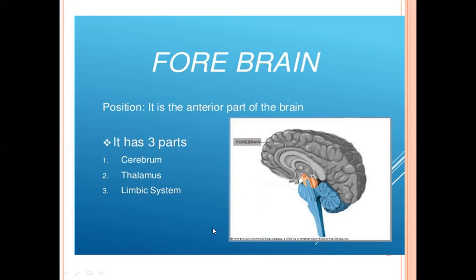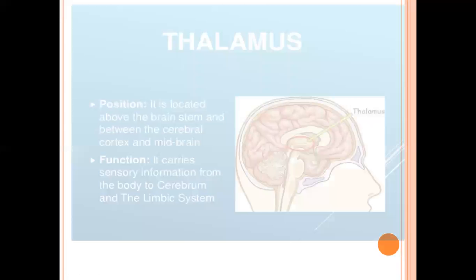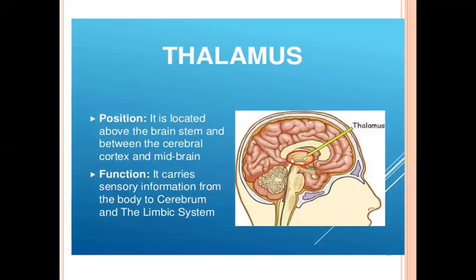Now let's see what a thalamus is. What is a thalamus? What is its structure, where is it located, and what is its function? Now you can see this is the thalamus, and it is located just below the cerebrum. This one you can see, this is the cerebrum. Its function is that it serves as a relay center between various parts of the brain and the spinal cord.